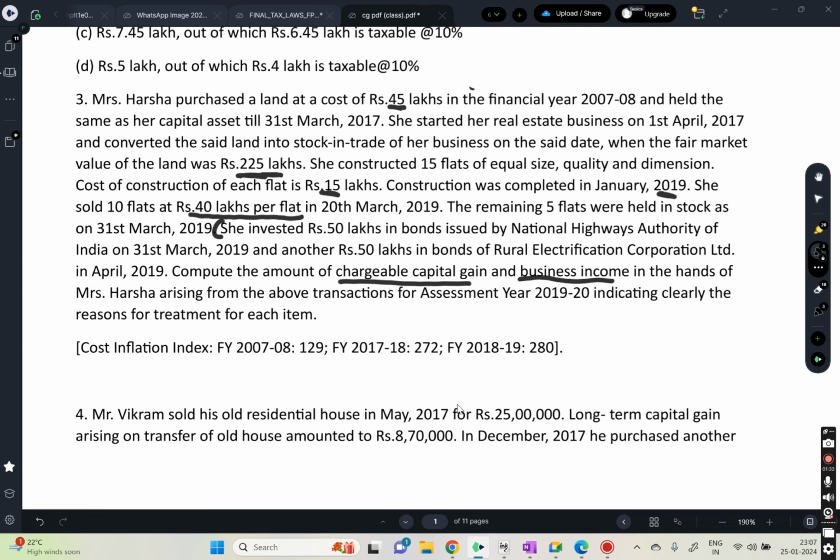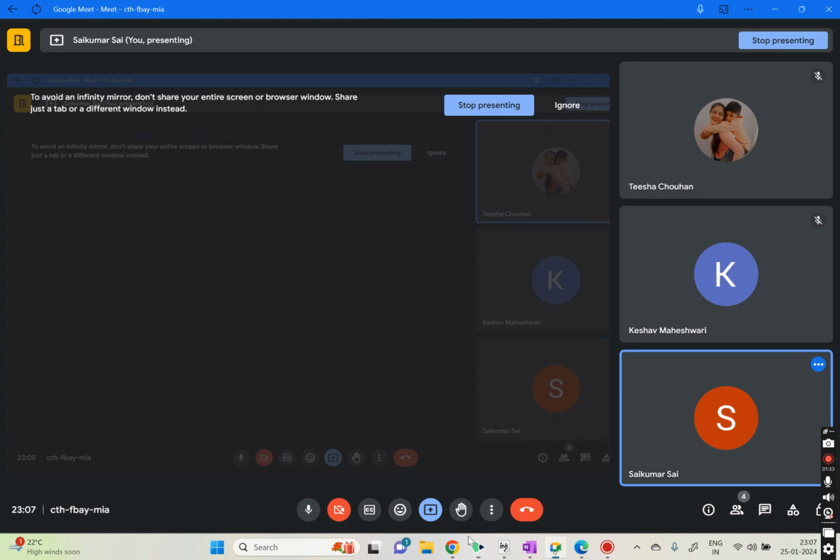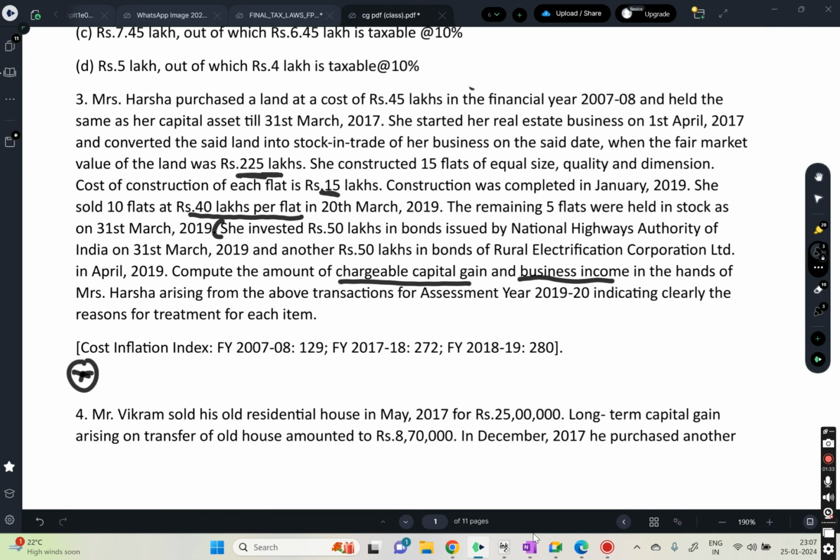Like I told you, whenever we are converting a capital asset into stock in trade, what are the points we have to remember?